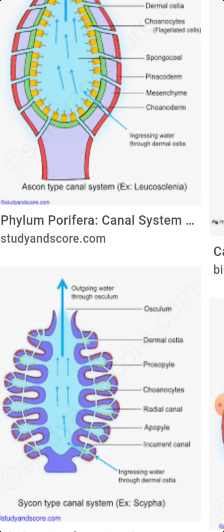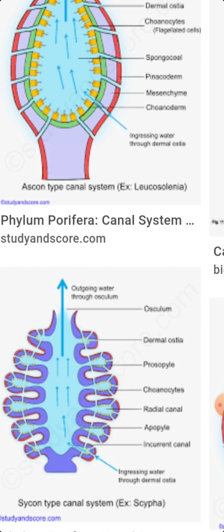So the sperm goes from one sponge to another for fertilization of the ova. The canal system also increases the surface area of the sponges in contact with the water and thus enables the sponges to increase their volume, as the surface volume ratio must remain fixed. That's why we are saying here the canals are of different canal systems. The canals have spicules or sclerites.